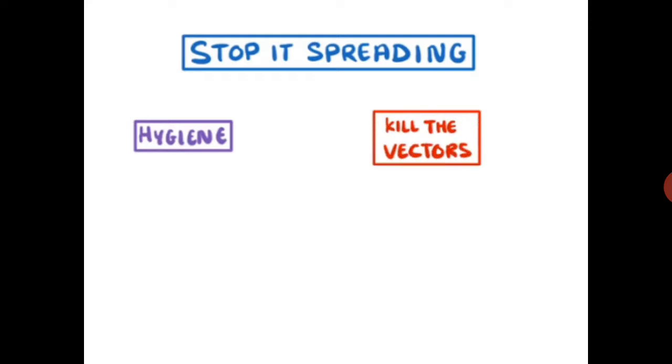Killing the vectors. In some cases, we can kill the vectors as well, like the organisms that transport the pathogens, such as mosquitoes, which cause malaria. The easiest way to do this is by spreading insecticides. The best way to stop a pathogen is to vaccinate everybody, because if people can't catch a disease, they can't pass it on to another person.